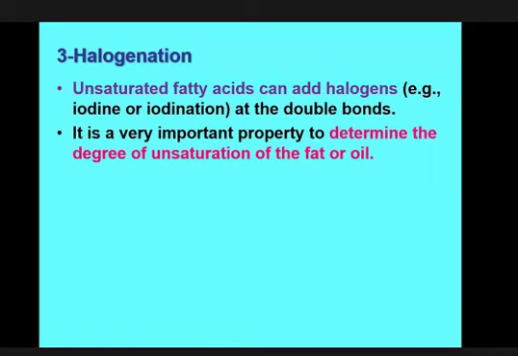A fat or fatty acid that contains only one double bond will accept X gram of iodine. If it contains 2 double bonds, then it will accept 2x gram of the iodine. So from this 2x gram you can easily assume that the unsaturated fatty acid contains 2 double bonds. If it is 3 times, it contains 3 double bonds. 4 times, it contains 4.